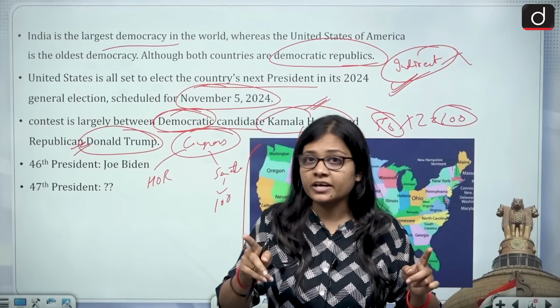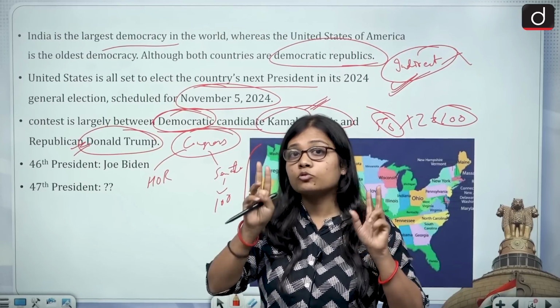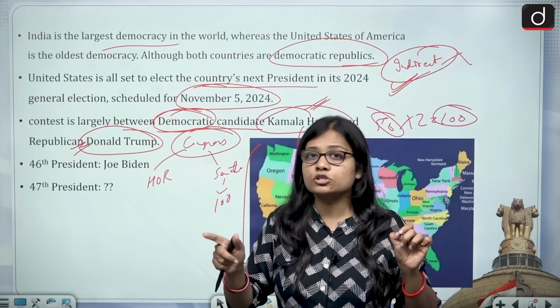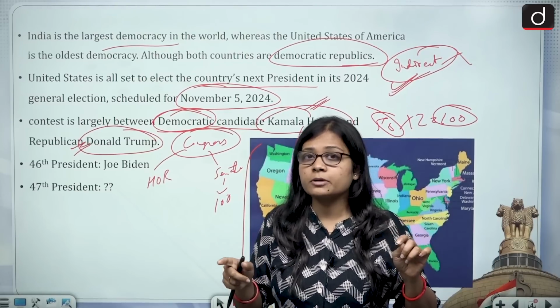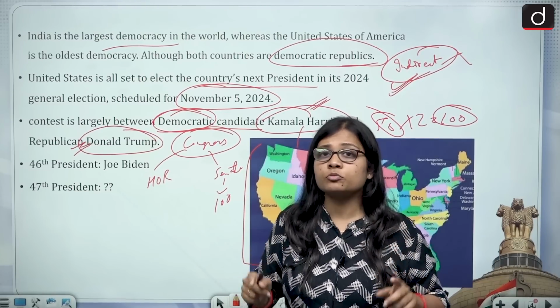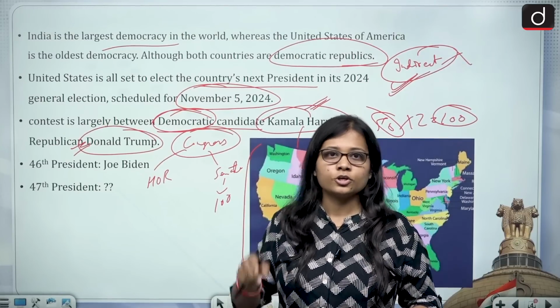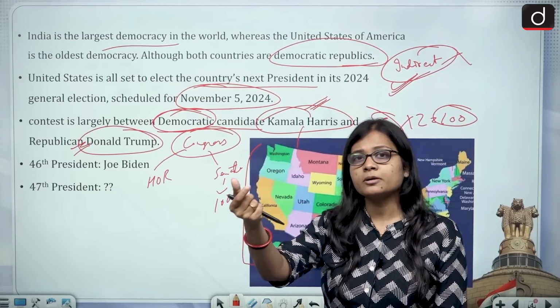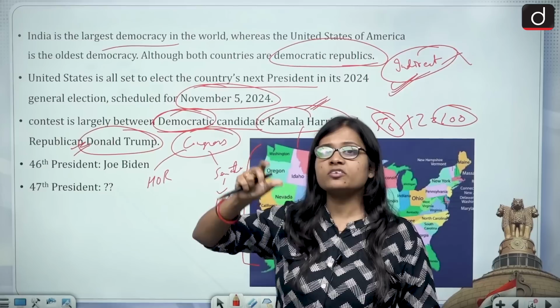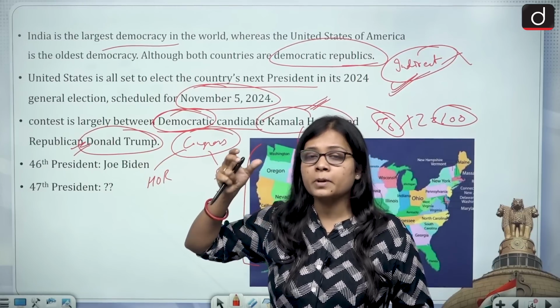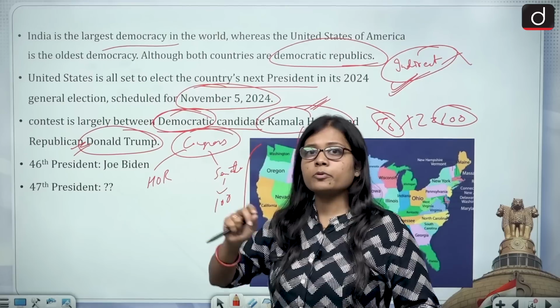You hear in the news only about two parties, Democrats and Republicans. Do not think that in the US there are only two parties. No, that is not the case. There are other parties also. There is a multi-party system. There are many other parties, but the dominance of two parties can be seen. You do not hear the other candidates' names, because those political parties are not dominant and not very impactful in the electoral process.